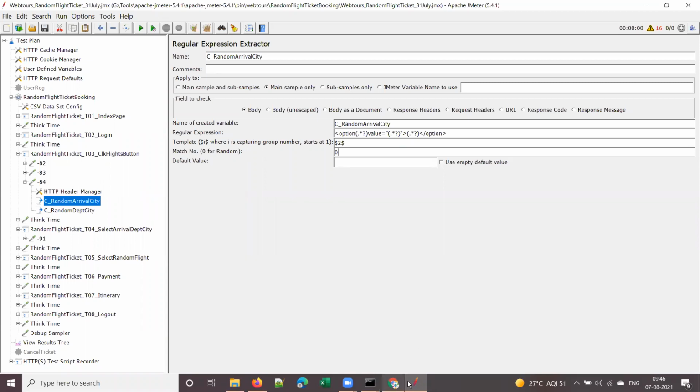JMeter also should have some way, right? So see guys, those who completed LoadRunner, I expect you to ask questions like this. You already did some scripts in LoadRunner, so you should ask for the relevant option in JMeter, yes or no?